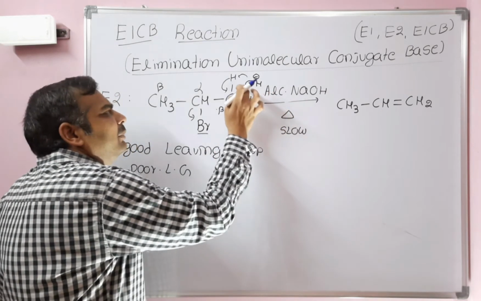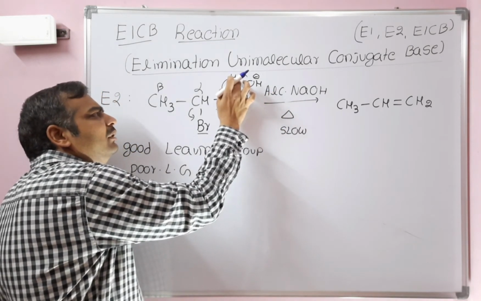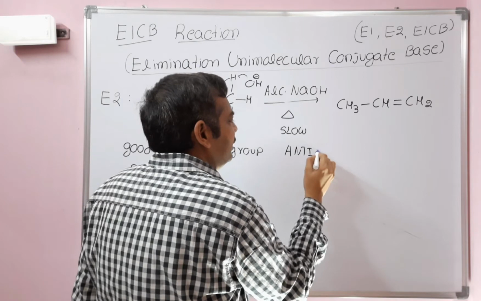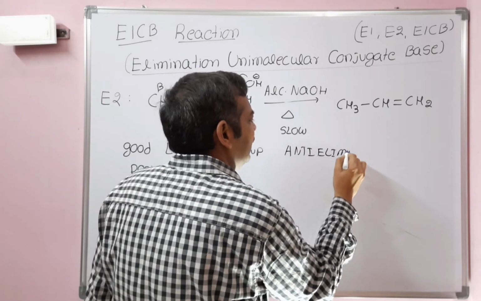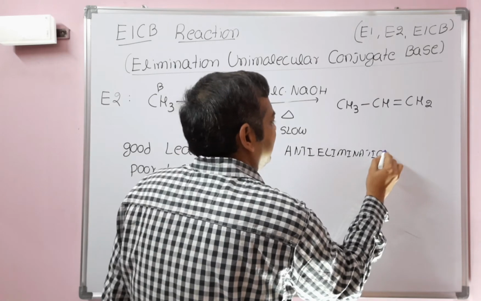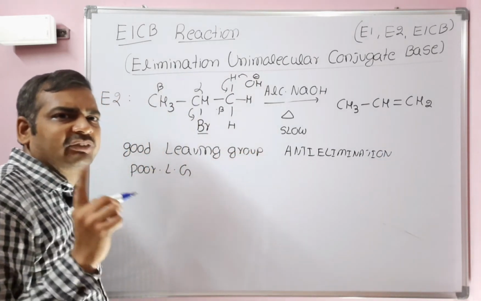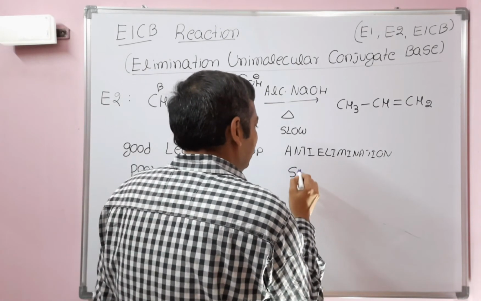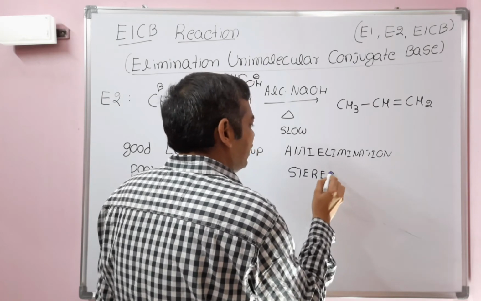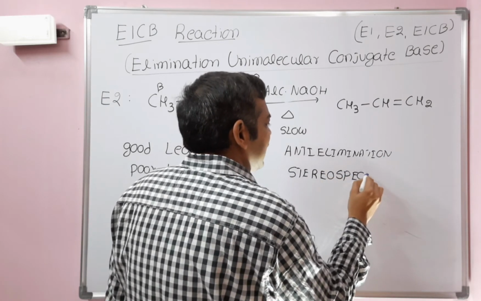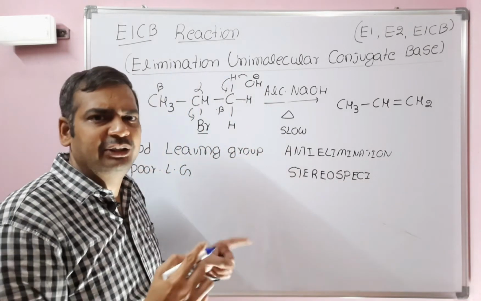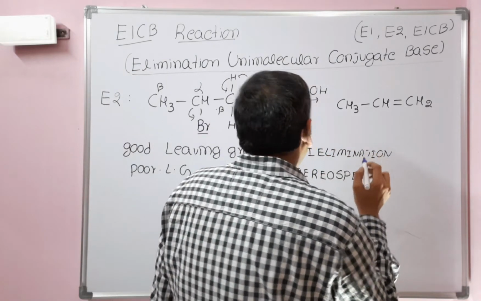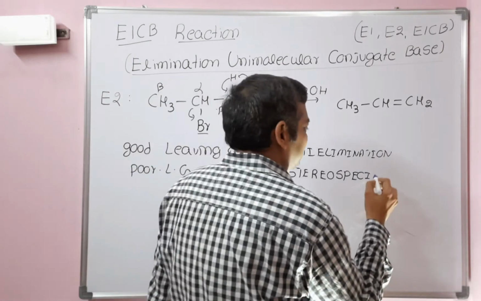So here, see, the strong base abstracts a proton at the beta carbon opposite with respect to the bromo, that is called an anti-elimination reaction. Whereas in E1 it's no syn, no anti. That's why it is a non-stereospecific reaction. Whereas E2 is anti-elimination. That's why the E2 reaction is a stereospecific reaction. Stereospecific means either syn or anti. No syn, no anti means non-stereospecific. Since it is anti-elimination, we can call the E2 reaction a stereospecific reaction.